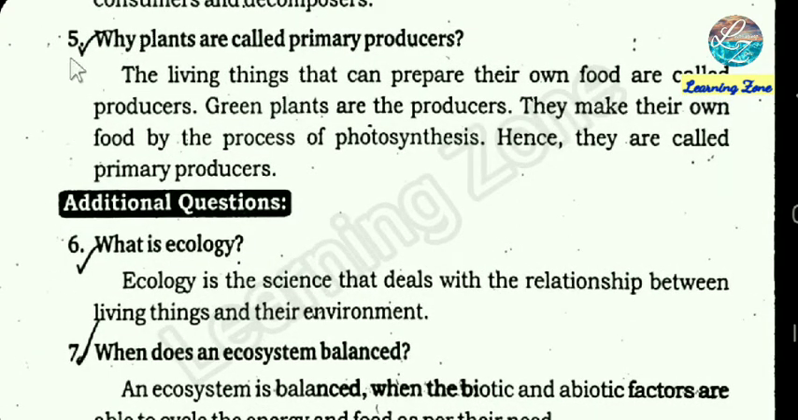Fifth question, why plants are called primary producers? The living things that can prepare their own food are called producers. Green plants are the producers. They make their own food by the process of photosynthesis. Hence, they are called primary producers. Sixth question, what is ecology? Ecology is the science that deals with the relationship between living things and their environment.